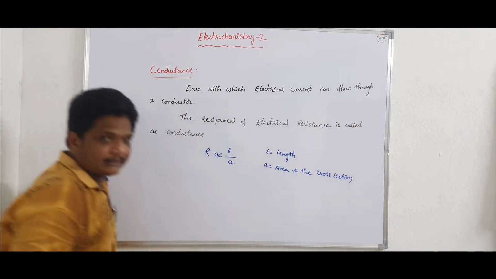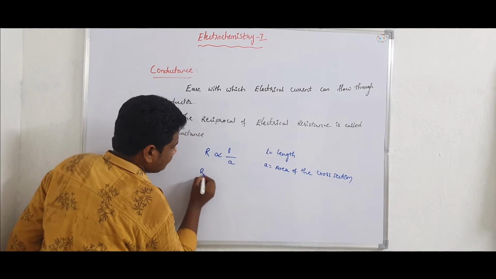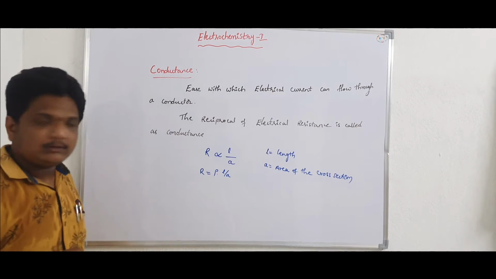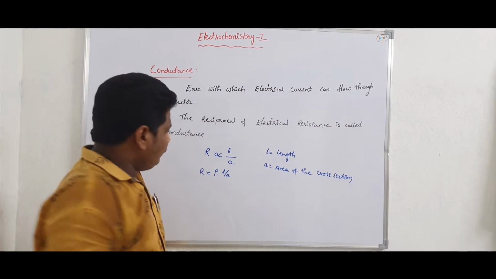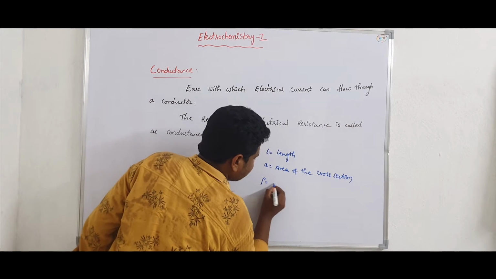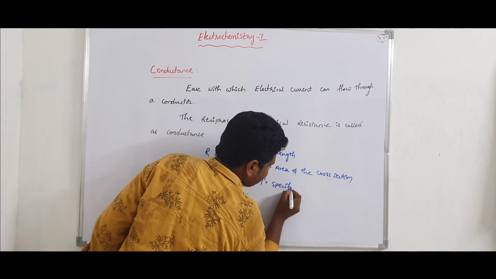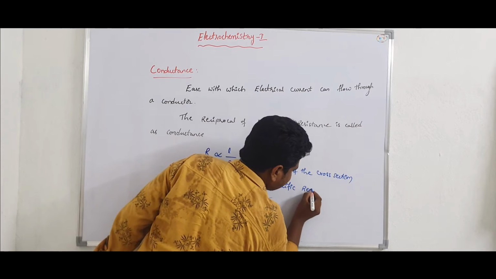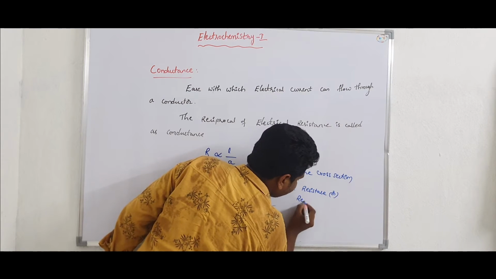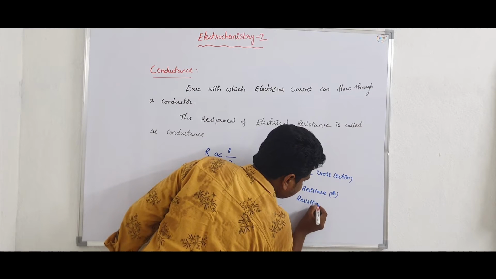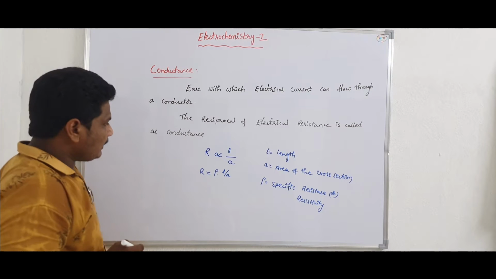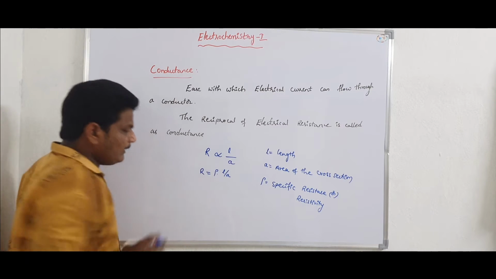So R is equal to rho into L by A, where rho is the specific resistance or resistivity.